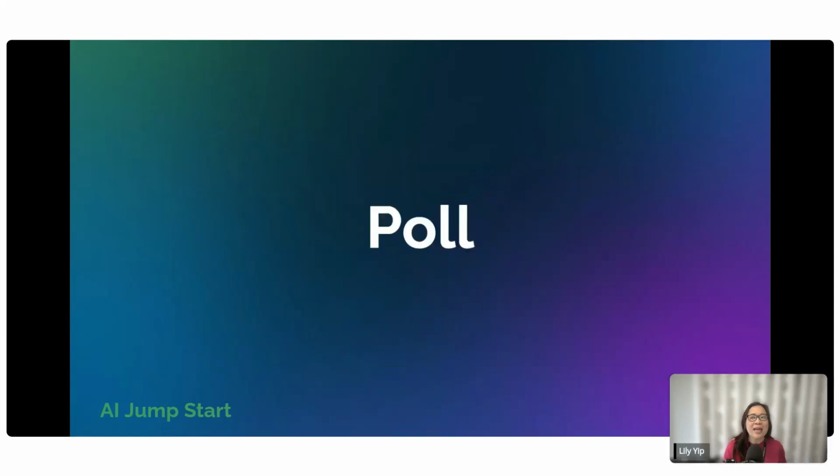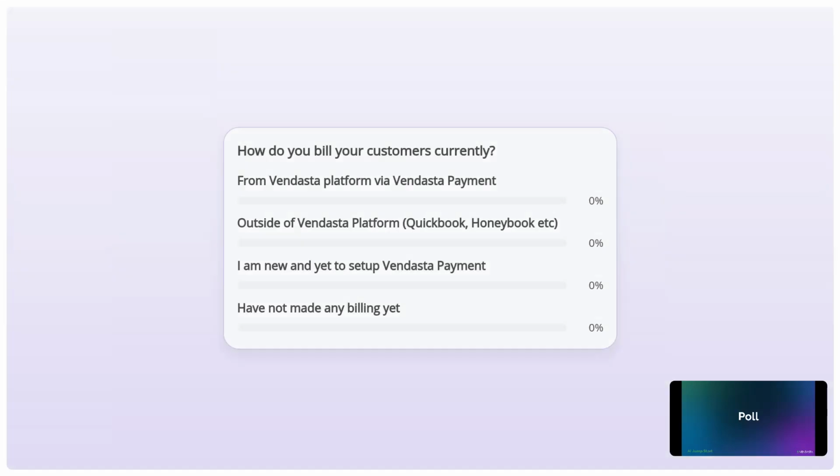Before we go into the session itself, I would like to conduct a poll. How do you bill your customers currently? Do you charge or bill your clients via the platform, Vendasta Payment? Do you bill outside? Or are you fairly new, yet to set up Vendasta Payment, or you have not set up or started any billing?